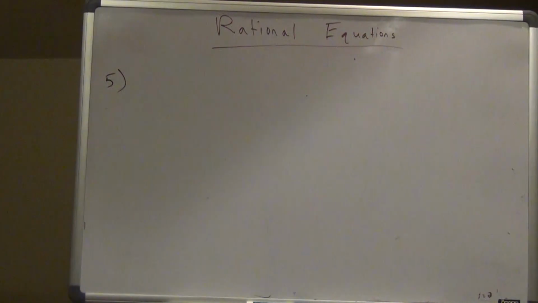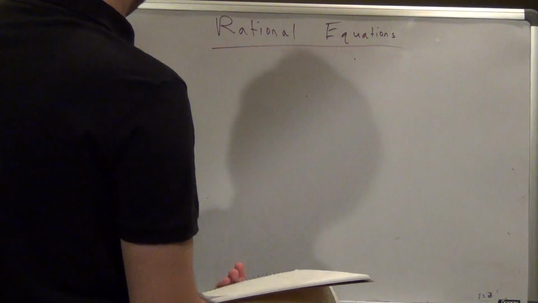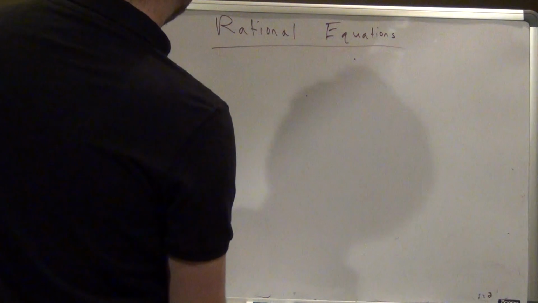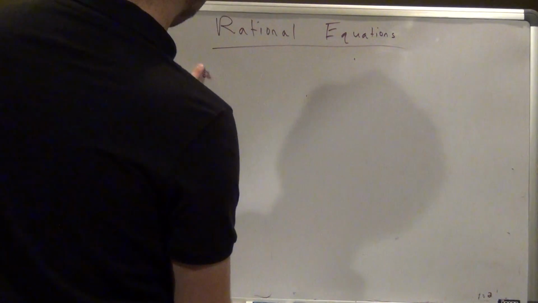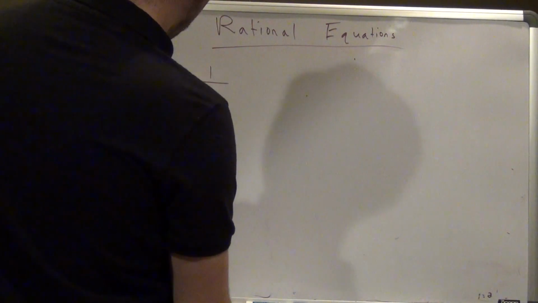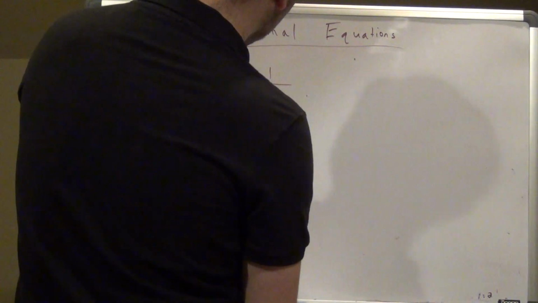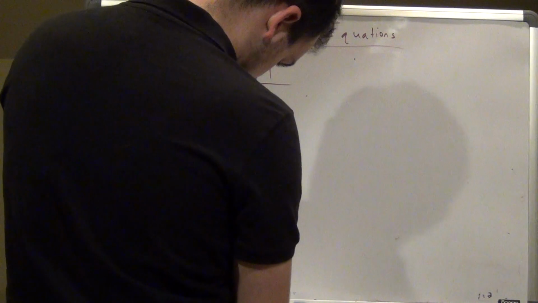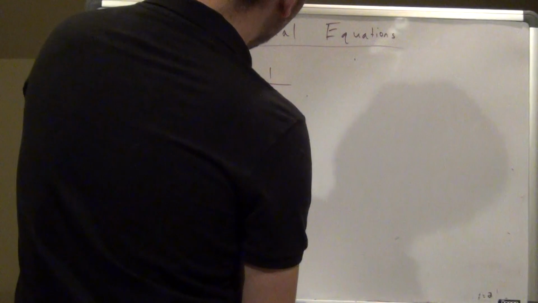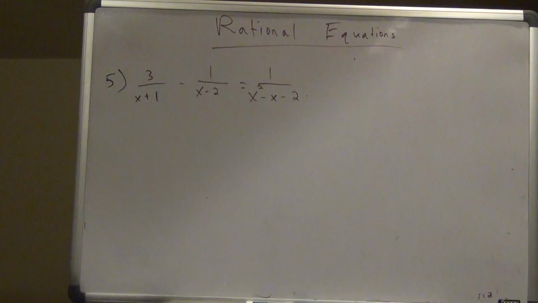All right, so number 5 is going to be 3 over x plus 1 minus 1 over x minus 2 equals 1 over x squared minus x minus 2. All right, so first of all, I would just factor the bottom here.